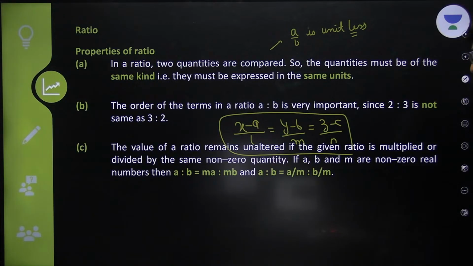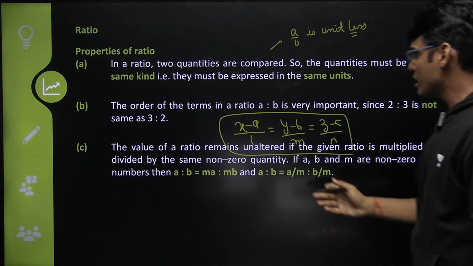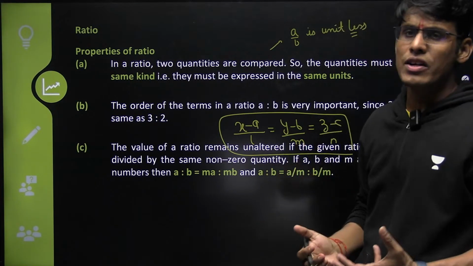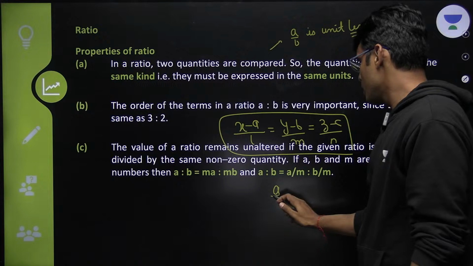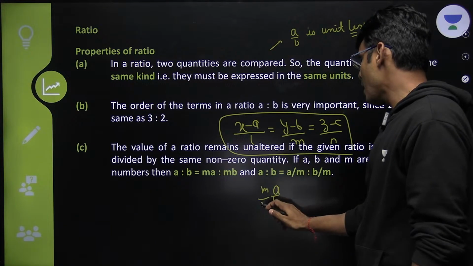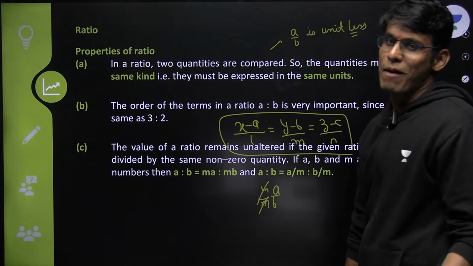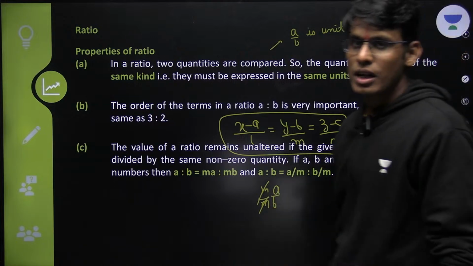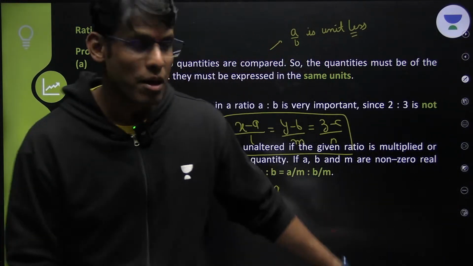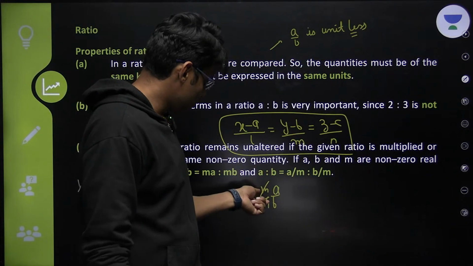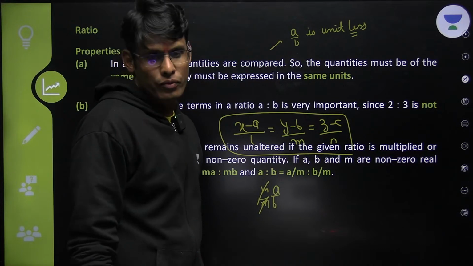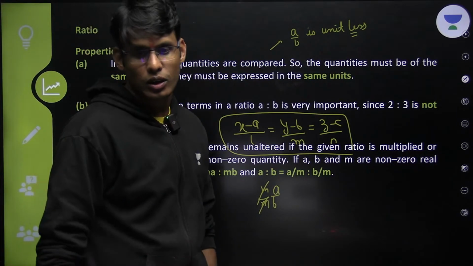The value of ratio remains unaltered if the given ratio is multiplied, right? Because at the end of the day, you have to consider it as a division. So if this is a division and I multiply m here and I multiply m here, it is immaterial. Obviously, m should not be equal to 0. Otherwise, you will end up making 0 in the denominator, right? Which is not good. Okay.